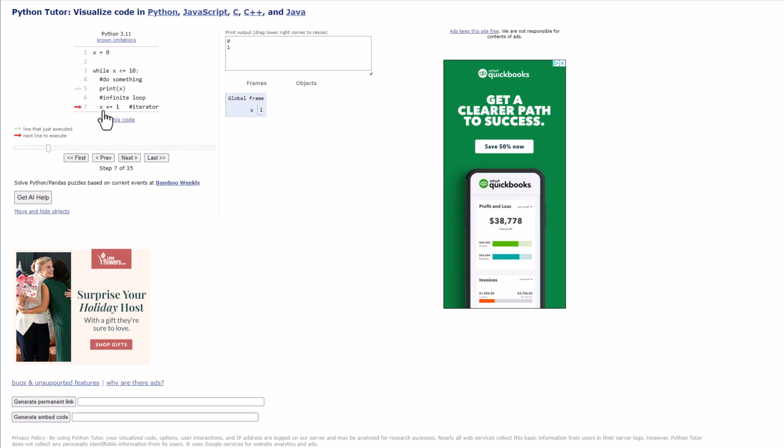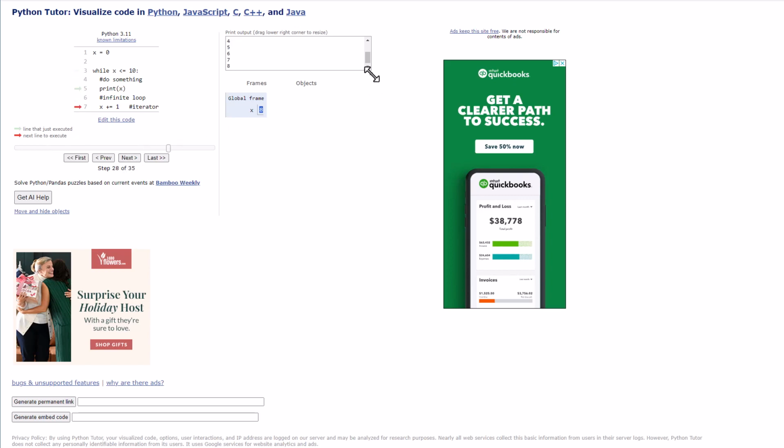Now it comes to the iterator again. It's going to add 1, and I'm going to click next. If you notice here in the global frame, it shows that x is equal to 2. Now we ask the question again, is 2 less than or equal to 10? Is that a true statement? Yes. All right, now that you've kind of got the hang of it, I'm just going to click next, and just watch what happens with this red arrow. I'm going to click, and notice it's kind of like a circle. It just goes and repeats.